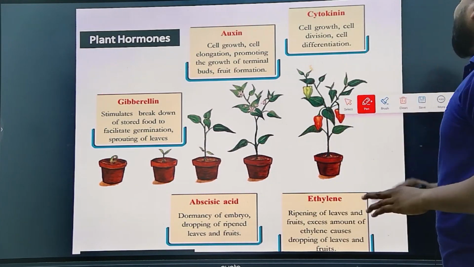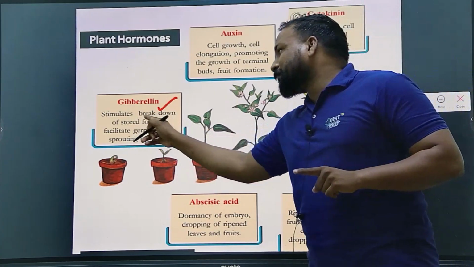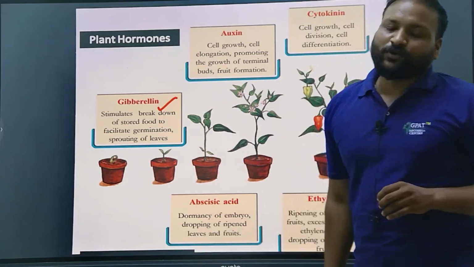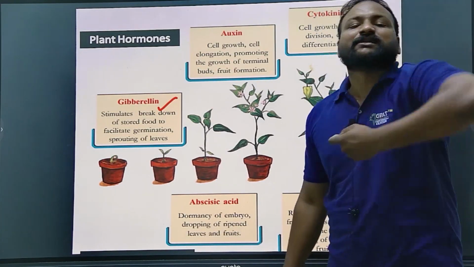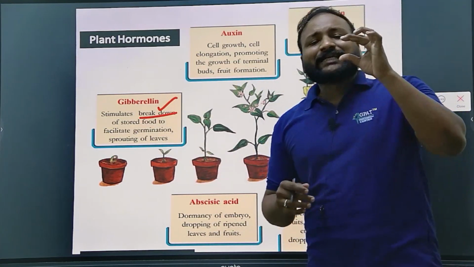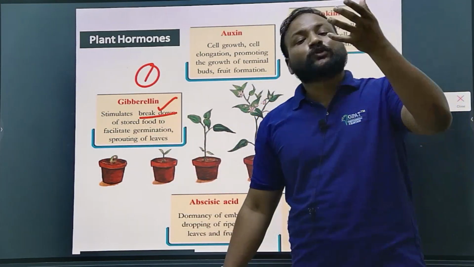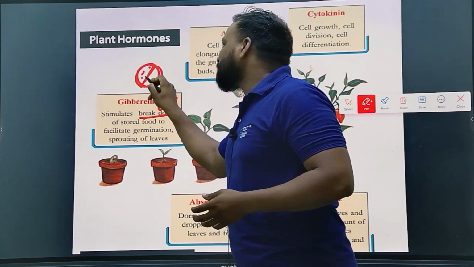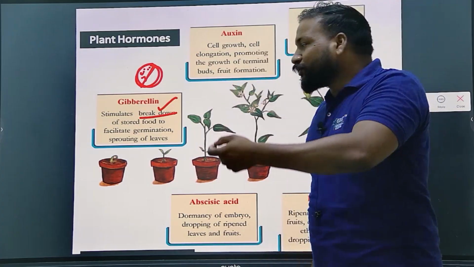But before that, let us see the functions. Gibberellin stimulates the breakdown of stored food for germination and sprouting of the leaf. That's the reason it is involved in germination. How does it facilitate germination? It breaks down the stored food. In the seed we do have an embryo, which means all the stored food in the seed, stored for the future development of the seed.